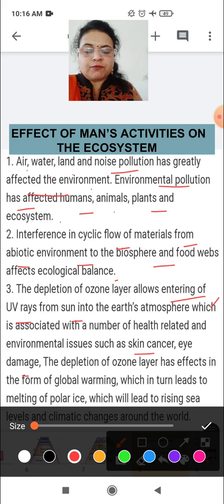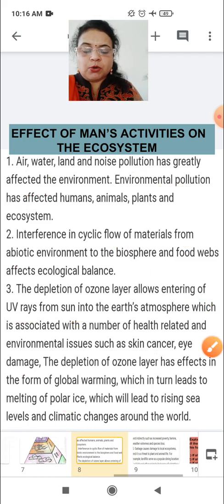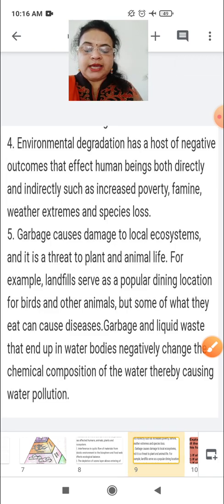The depletion of the ozone layer has an effect in the form of global warming, which in turn leads to melting of polar ice, okay, because of heat, which will lead to rising sea levels and climatic changes around the world. Some more effects are also there.